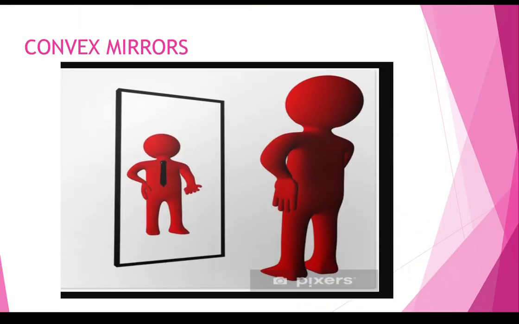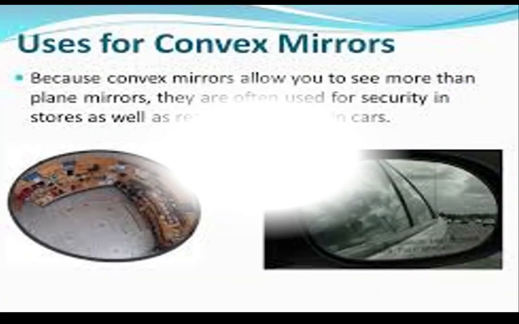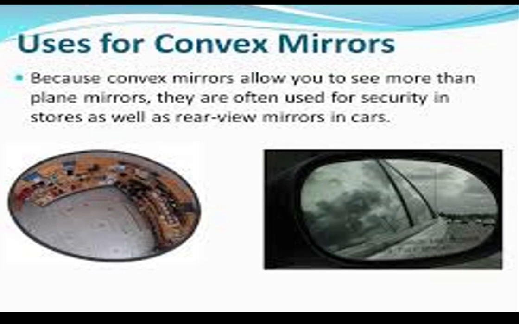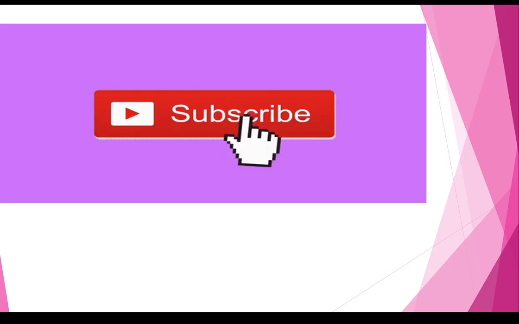Again, an interesting example is given in the case of the convex mirror. A person standing in front of the mirror will get a diminished and smaller image. These are the uses of the convex mirror. Convex mirrors are used for security in stores as well as rear view mirrors in cars.